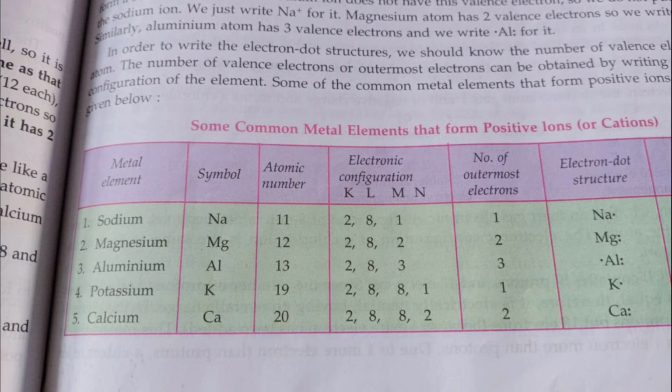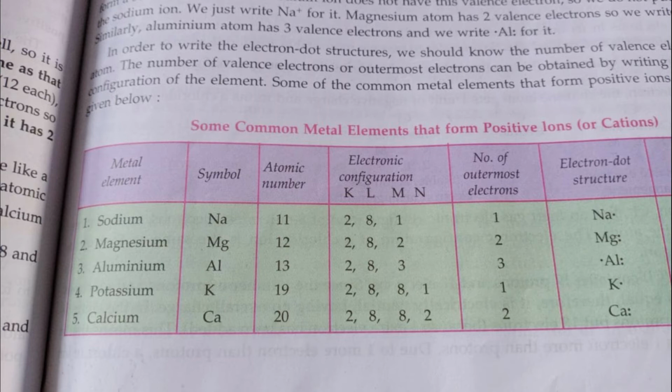So the valence electrons in an atom are represented by dots on the symbol. One dot for each valence electron. Valence electrons means the electrons present in the outermost shell. So therefore you represent them with the help of dots.